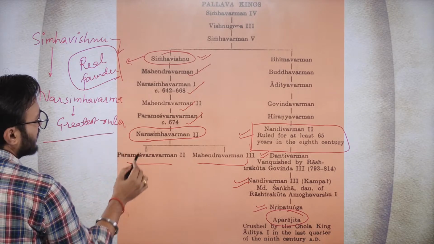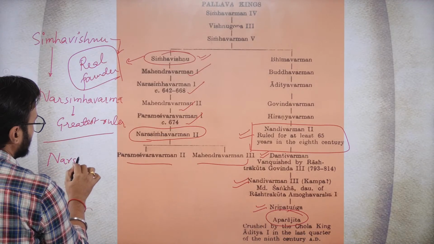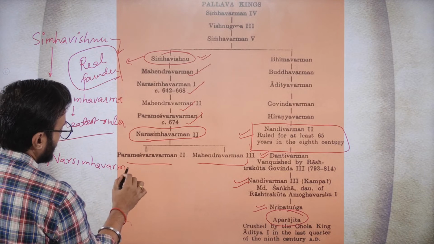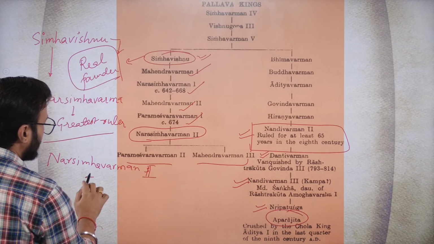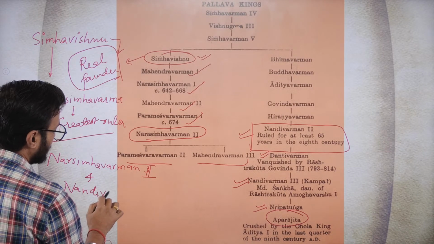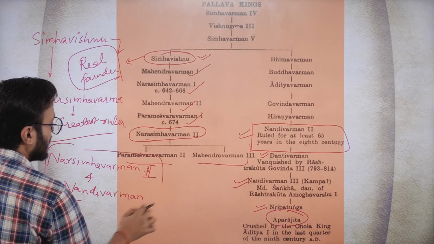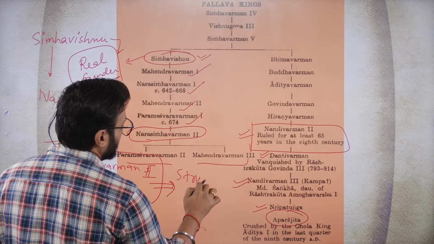And moving to Narsingh Varman second, Narsimha Varman second, and Nandi Varman, these two rulers will be famous for the structural temples.